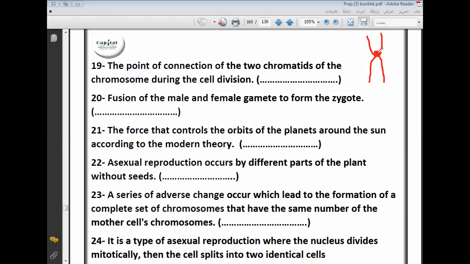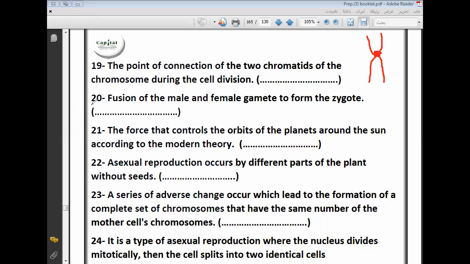The point of connection of the two chromatids of the chromosome, this is called chromosome, and this is the point of connection of two chromatids during the cell division, and this is called centromere. Okay, Muhammad? This is not centrosome. This is centromere. I know that centrosome is similar to centromere, but focus on what you are saying. This is a centromere. Thank you, Muhammad.